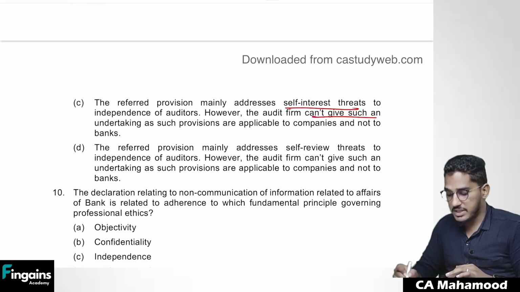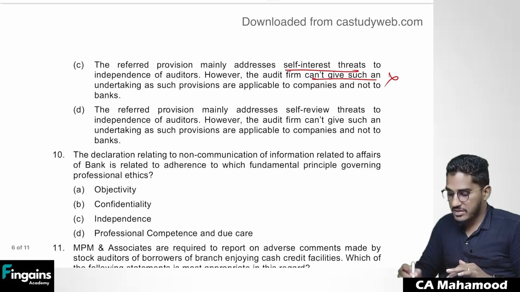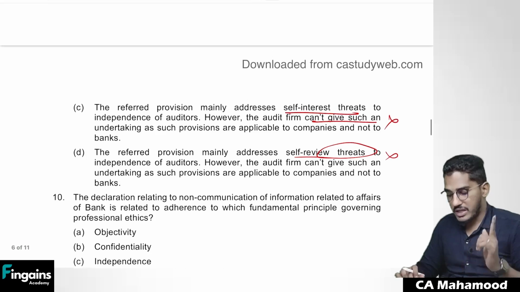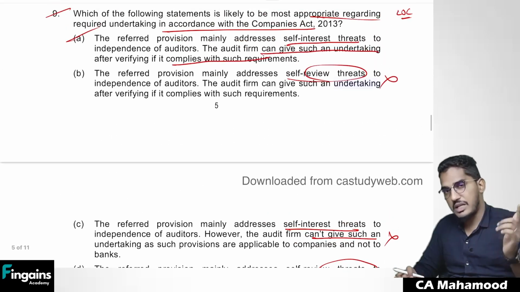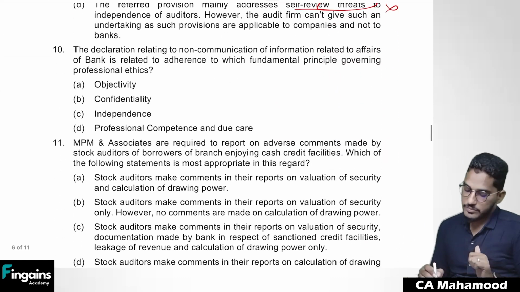However, the auditor can't give such an undertaking. No, he can give such undertaking. There is no problem. The referred provision mainly addresses self-review threats. No, this is wrong. So the correct answer is it will address the self-interest threat and you can give that confirmation if you comply with that requirements. No problem regarding it. Next.